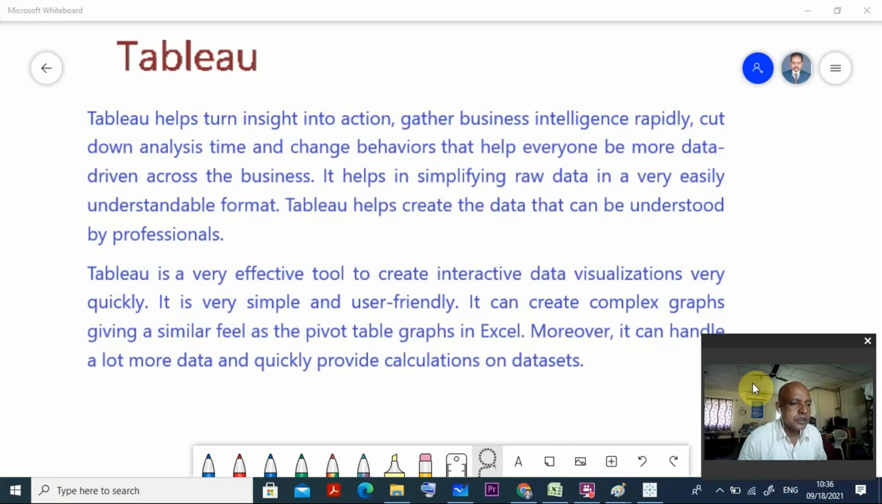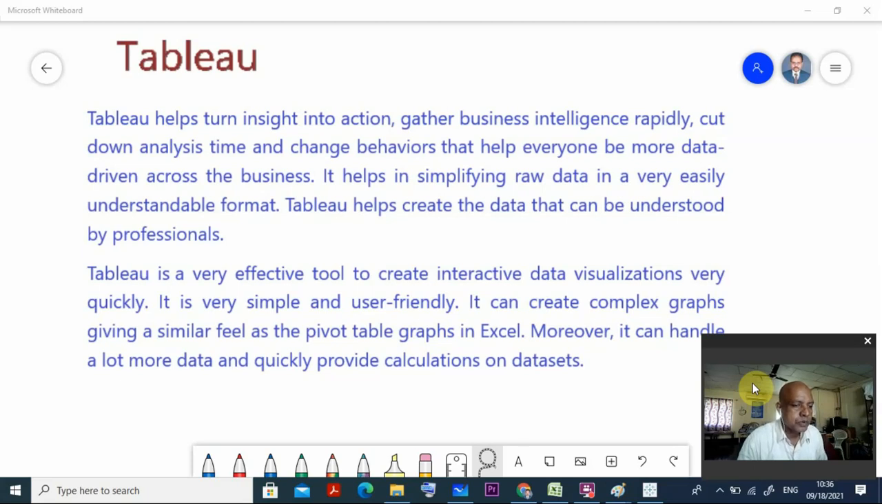Tableau helps turn insight into action. It gathers business intelligence rapidly. It cuts down the analysis time and changes behaviors that help everyone to be more data driven across the business. It helps in simplifying raw data into a very easily understandable format. Tableau helps create data that can be understood by professionals at any level in any organization.